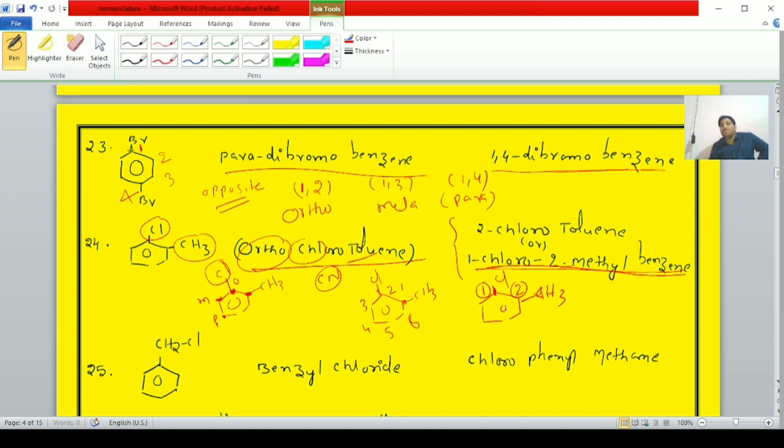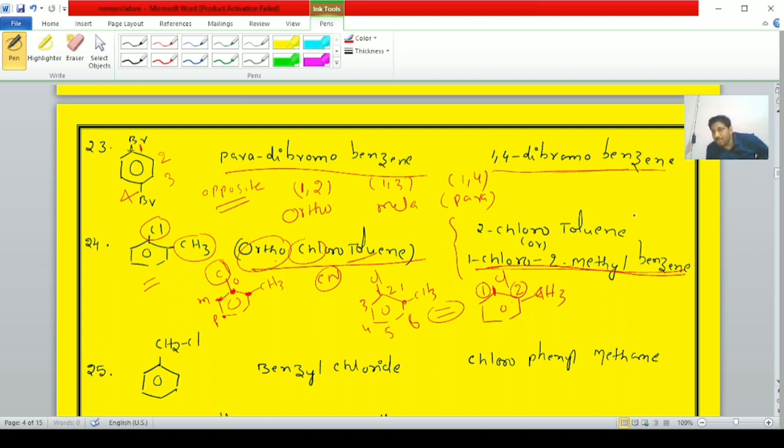1-chloro-2-methylbenzene. In your first PUC, we already studied the IUPAC nomenclature of aromatic compounds. At that time, we already discussed these two examples. Therefore, for this compound, the common name is orthochlorotoluene.